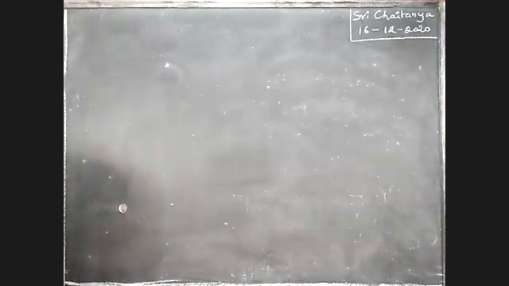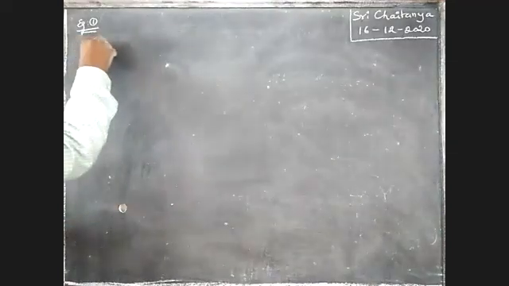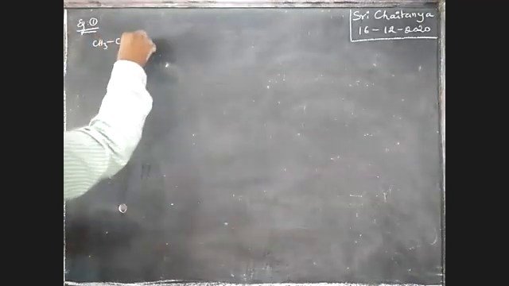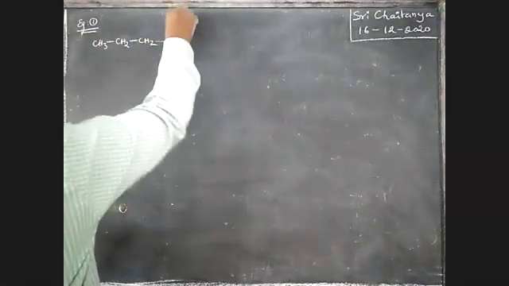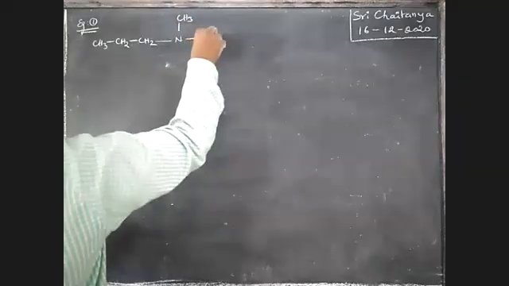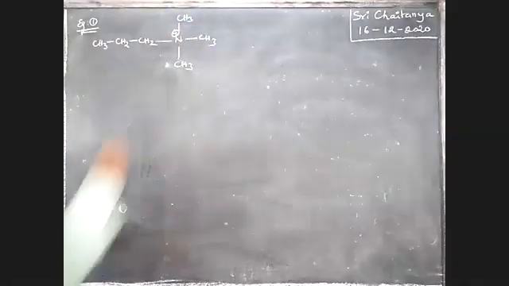See here. Example 1, boys. CH3CH2CH2N+(CH3)3.